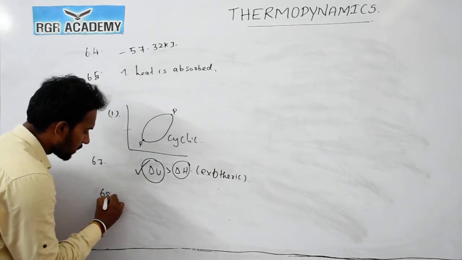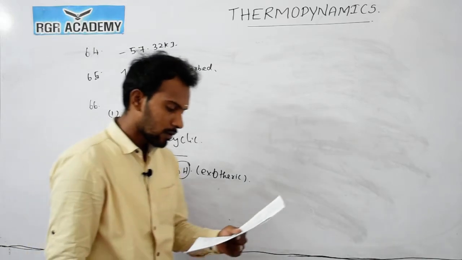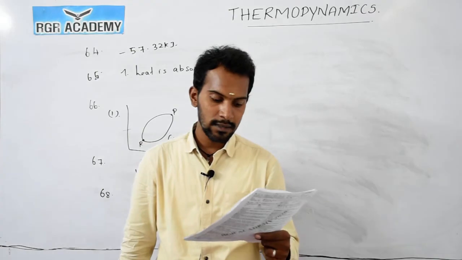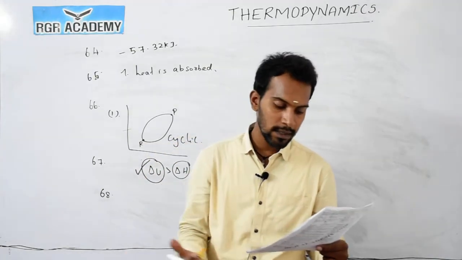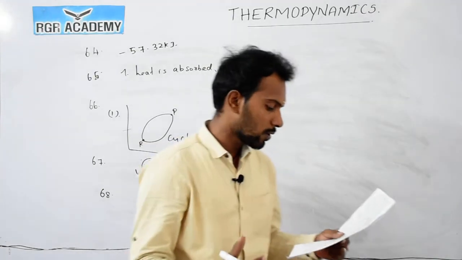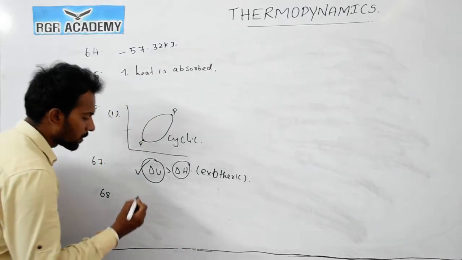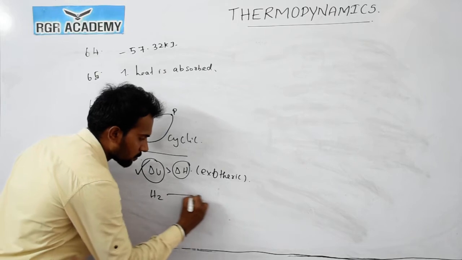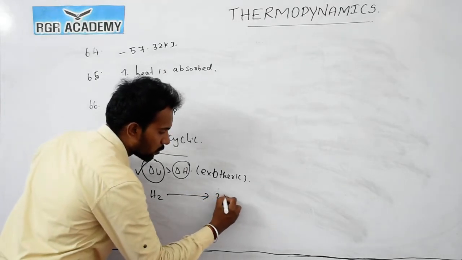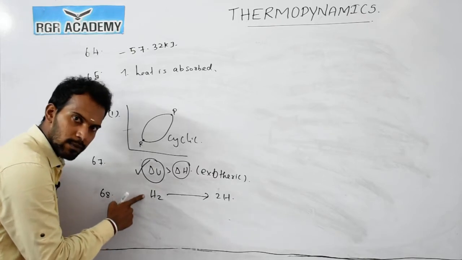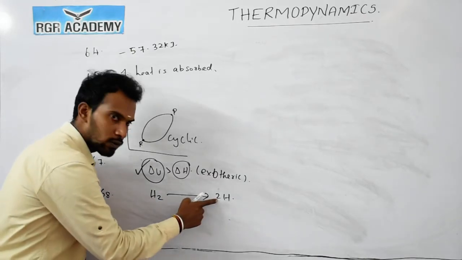Now question number 68. The energy required to dissociate 4 gram of gaseous hydrogen is 208 kilojoule at 25 degrees Celsius. For example, H2 gets converted into 2 hydrogen atoms. So 1 mole of hydrogen molecule gets converted into 2 hydrogen atoms.